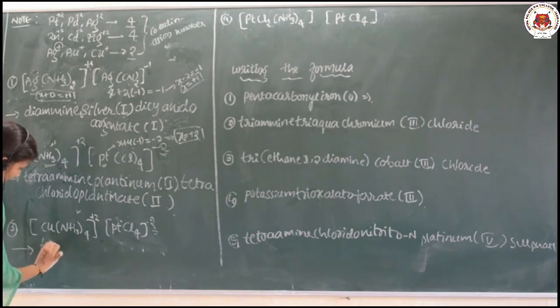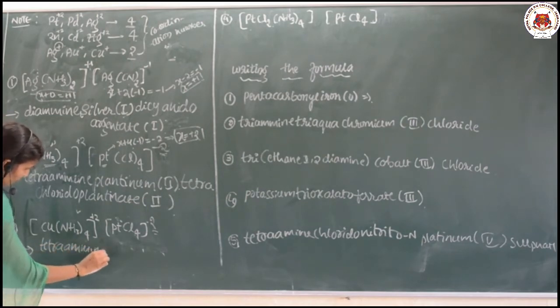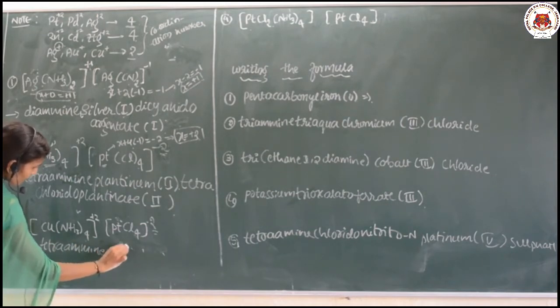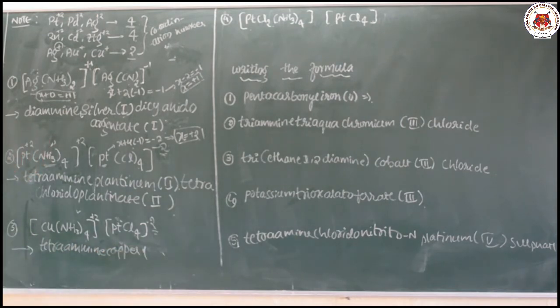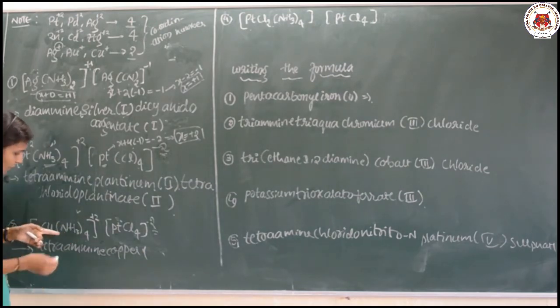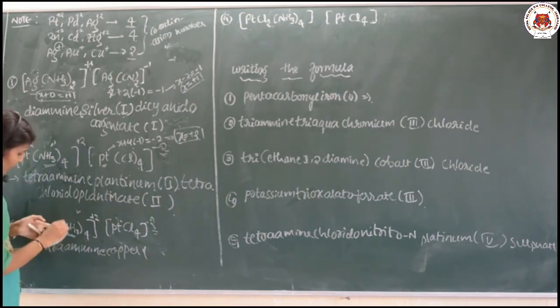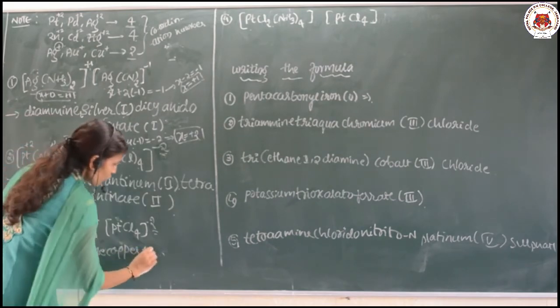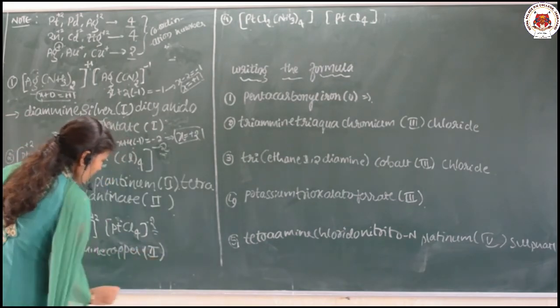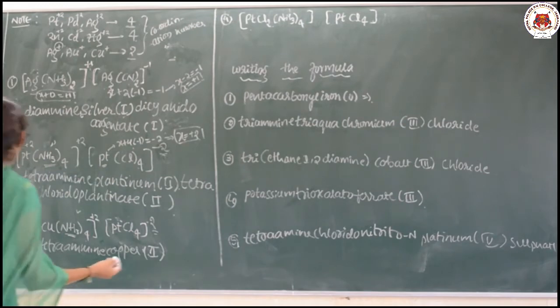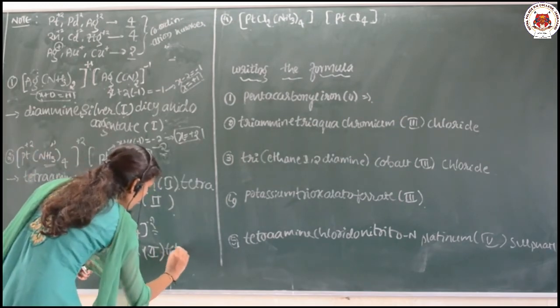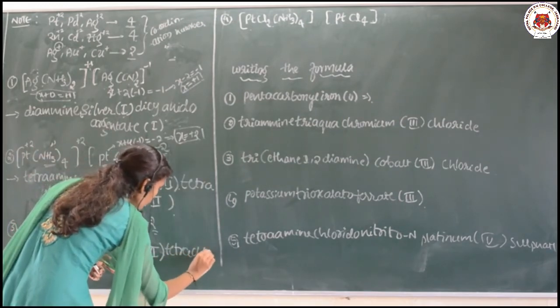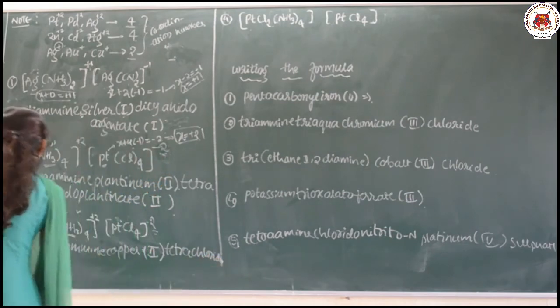Tetraamine copper. So the oxidation state that you need to find out, it will be obviously +2 because the ligand is neutral, it will be 0. Copper can directly carry the oxidation state as 2. Next, tetrachlorido.